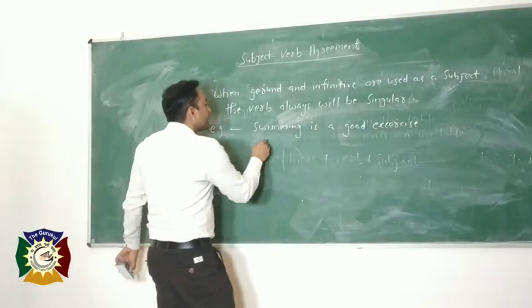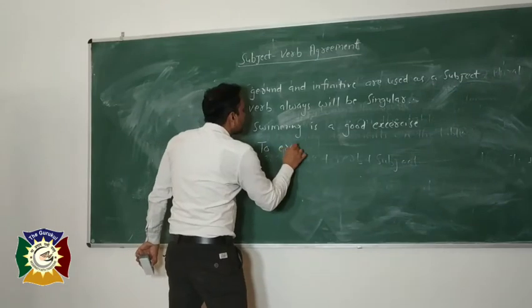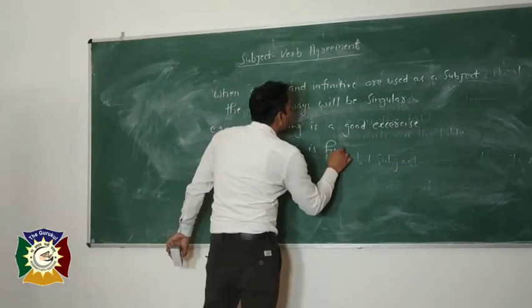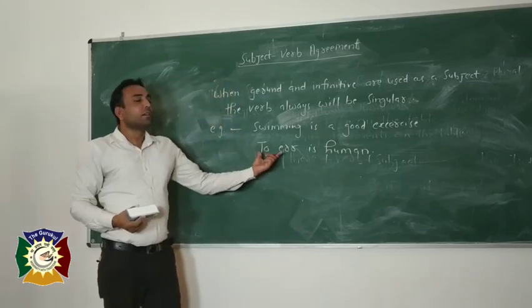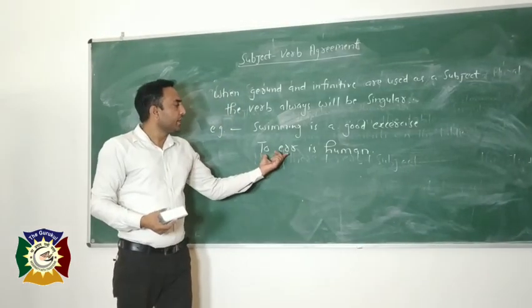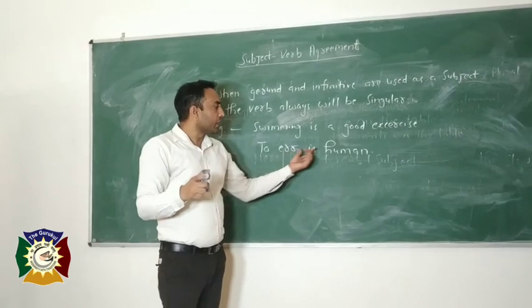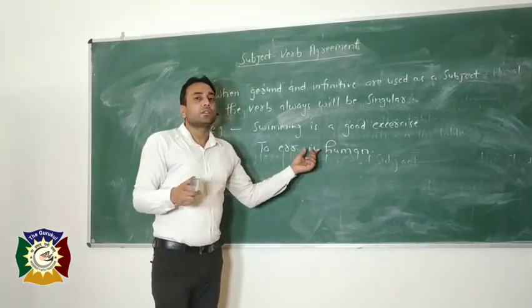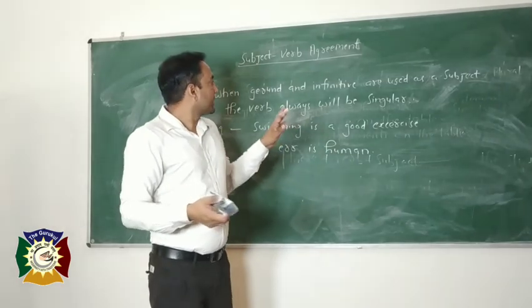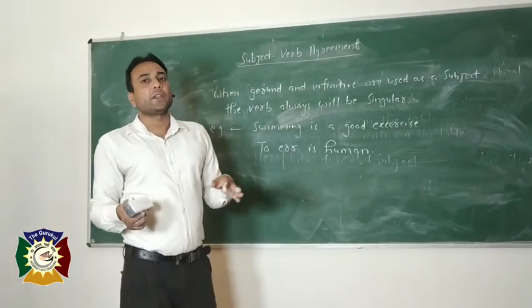And the second: to act is human. The sentence begins with an infinitive and the verb is always singular. So this is the rule about gerund and infinitive.